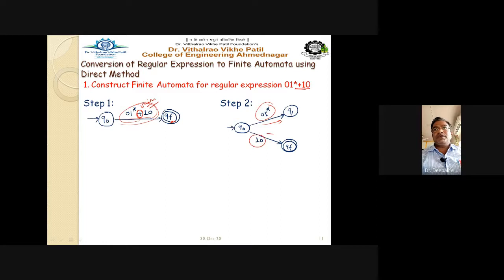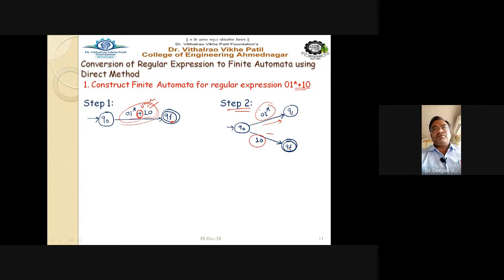So give the name Q1 to the state, and the QF state, that is the final state, remains as it is, right? So this is step number 2. So we are drawing the automata. Remember, we are drawing the automata from the expression, and it is nothing but your direct method. We are not making use of epsilon transitions or any other conventional one. This is the direct one.